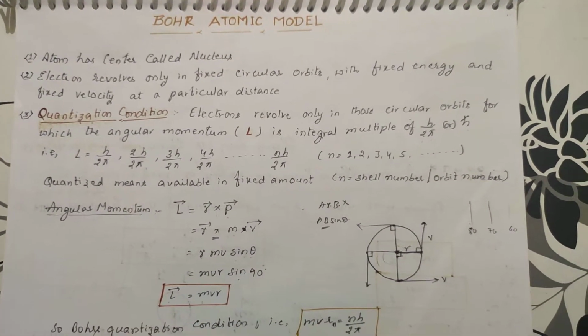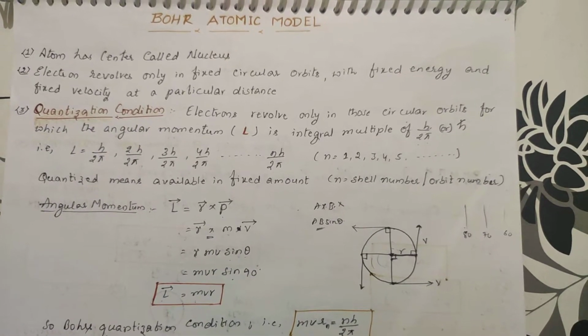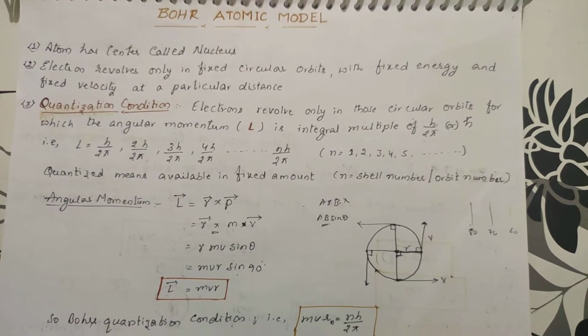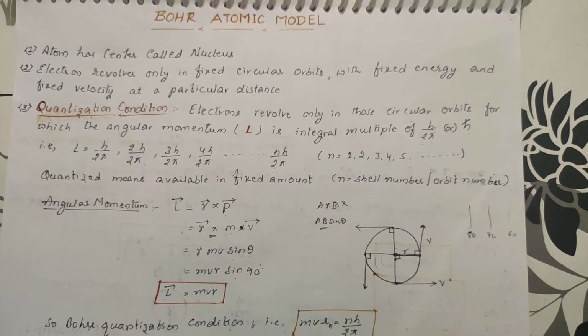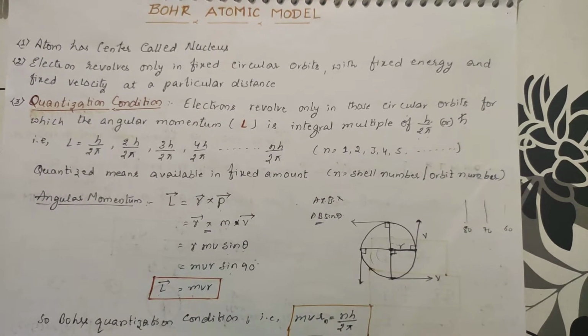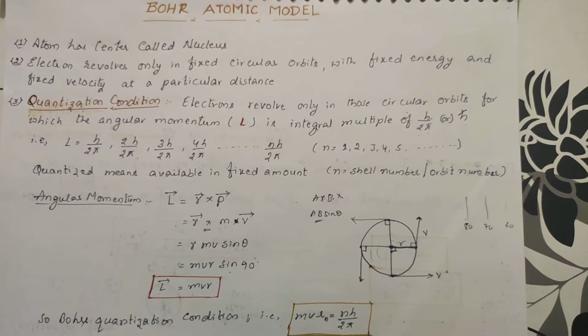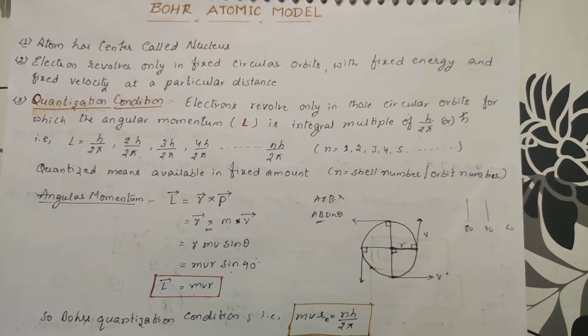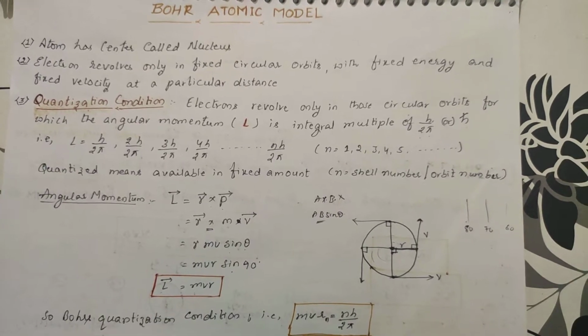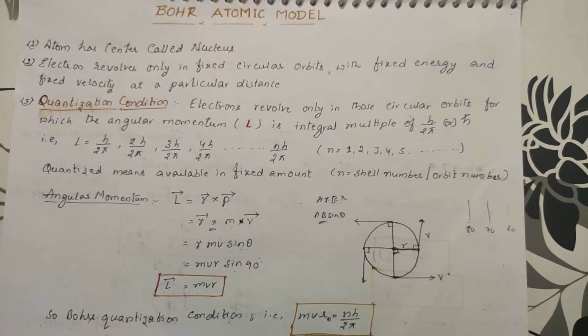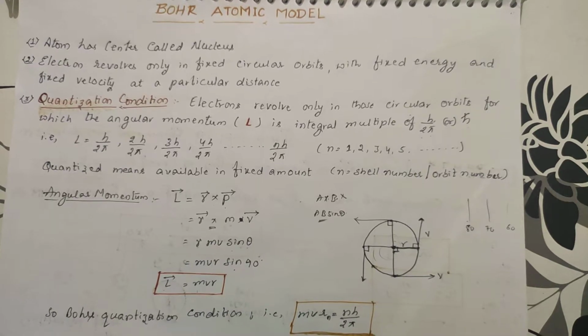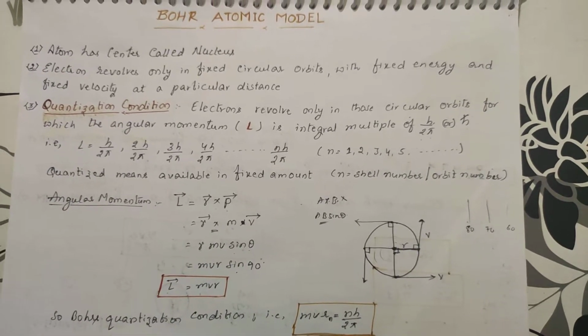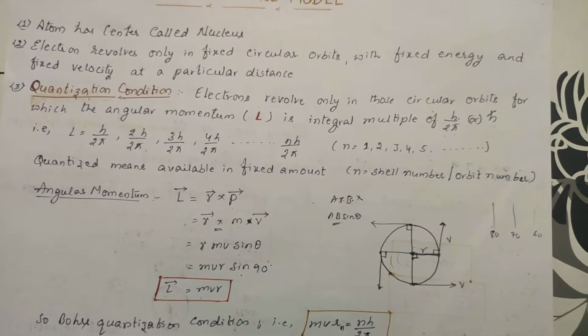Today we are going to deal with the Bohr atomic model. Bohr introduced an atomic model where protons, electrons, and neutrons are present. There were many atomic models before Bohr, like the J.J. Thomson model as well as the Rutherford atomic model. Due to the failures of the Rutherford atomic model, one more theory came into existence. That theory is nothing but the Bohr atomic model.